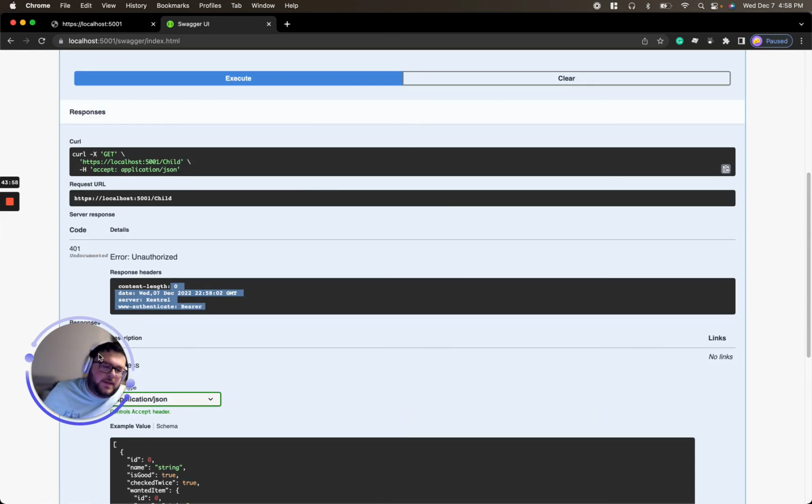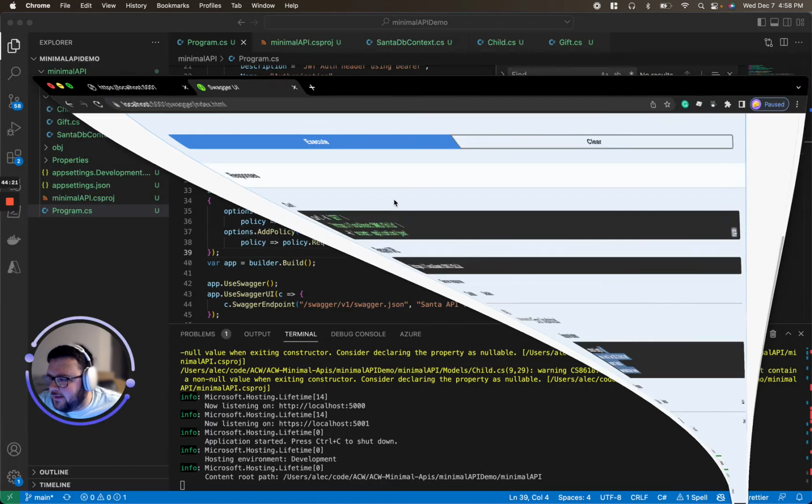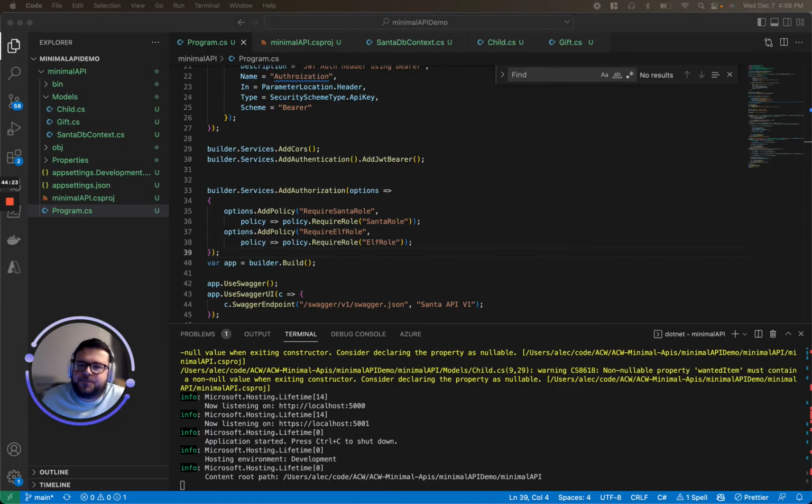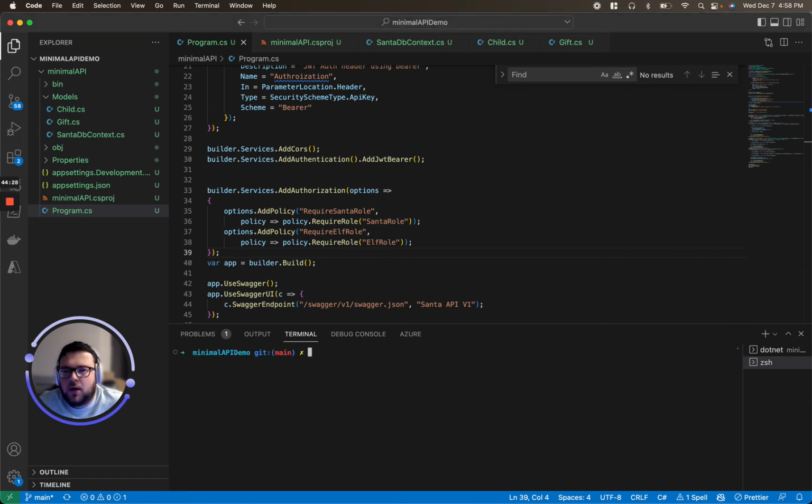Before this, being able to test this locally was kind of a pain. You had to go in, change or create a user account in Azure or some sort of JWT identity provider. In Azure, specifically Azure AD, sometimes it would take 10, 15, 30 minutes for that to take effect. It just became really monotonous. But luckily, we're going to keep this app running. They created a new way to test all of this locally, which is really sweet.